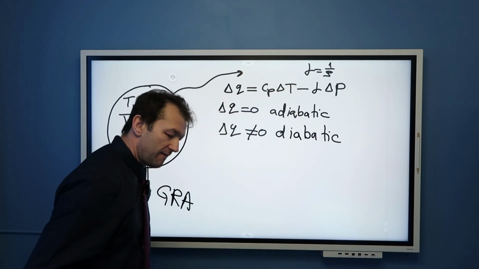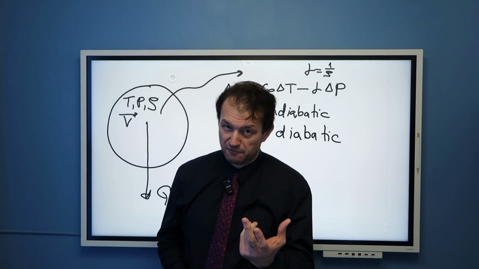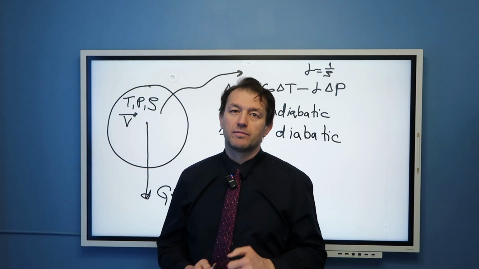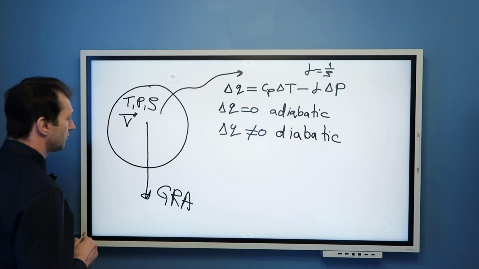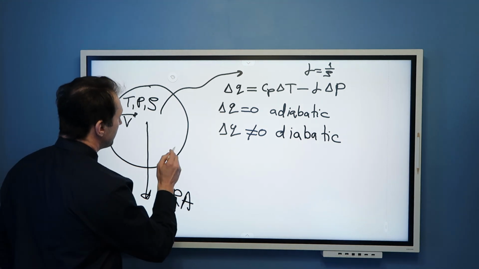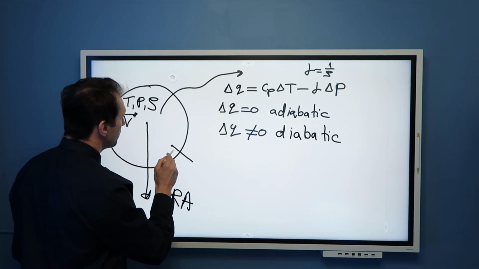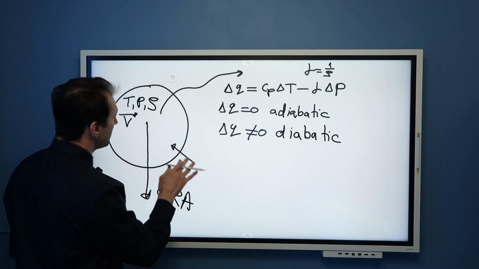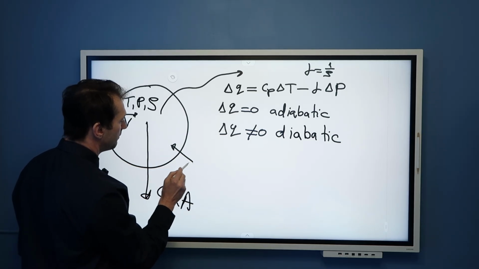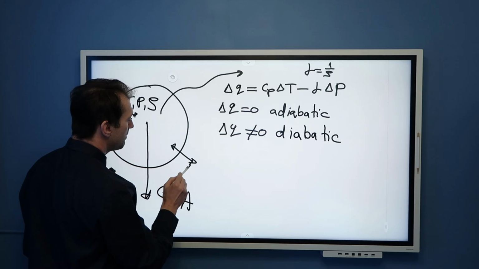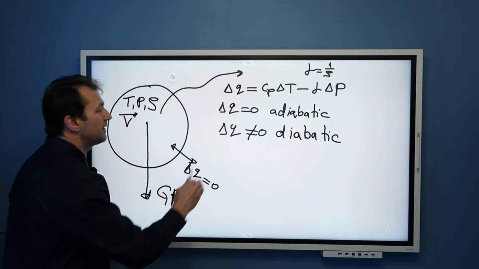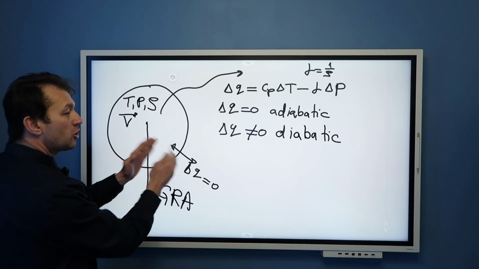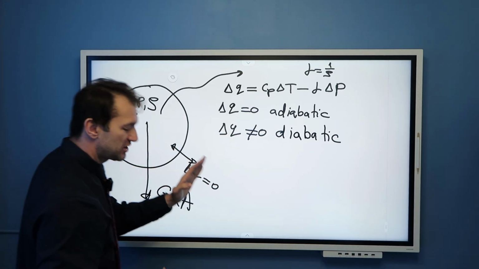Now, listen very carefully, because there is one common point of confusion. Often people think, let's assume that I do not add or remove any amount of heat, namely delta Q is 0, then that exclusively means that the process is adiabatic.